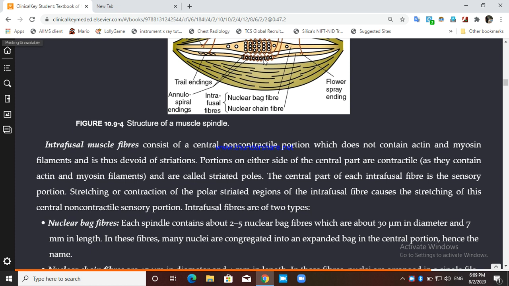Now why are they called nuclear bag? Because the nuclei present in these fibers are accumulated centrally, just like a bag. So they are known as nuclear bag fiber. Here the nuclei are not aggregated centrally, but they are arranged in a chain manner. That's why this is known as nuclear chain fiber.